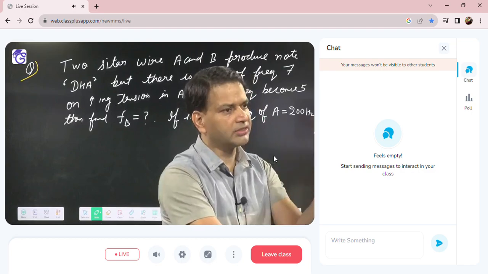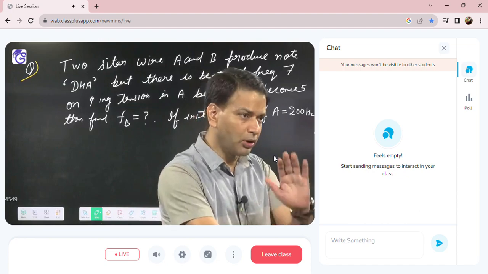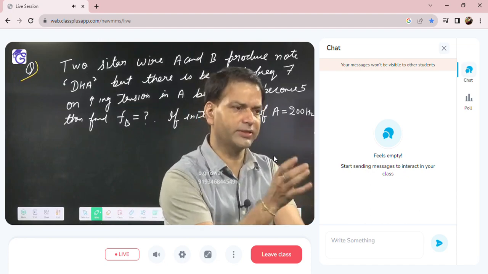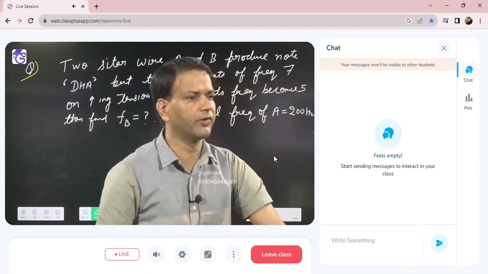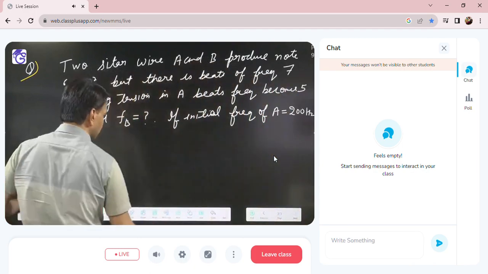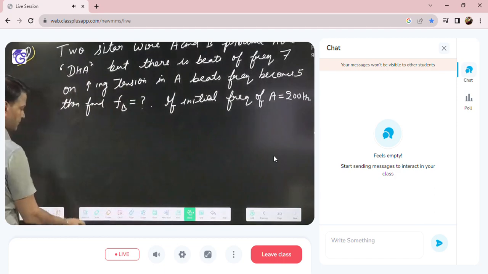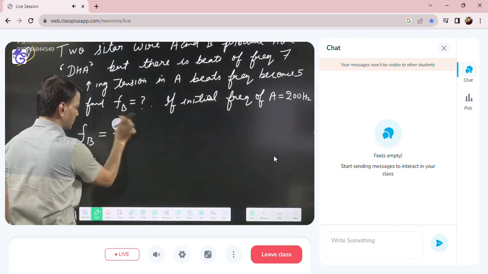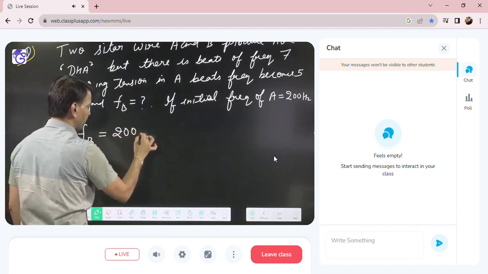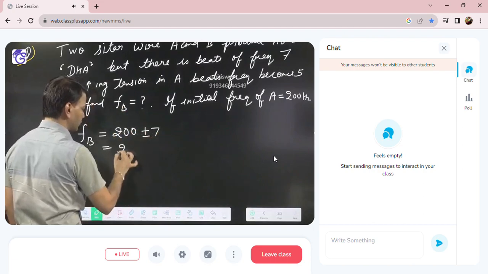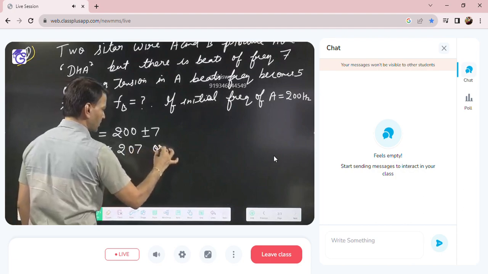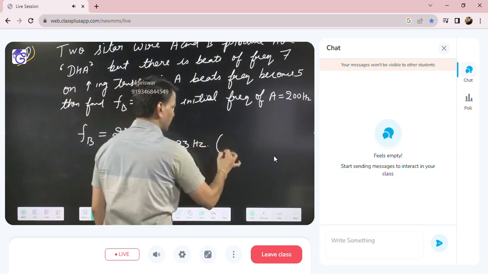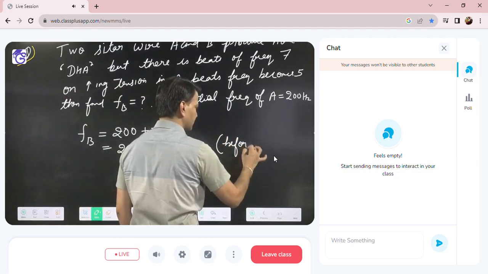Initial frequency of A is 200. And how many beats have they given initially? 7. So the possible frequency of B is either 207 or 193. In the same way, first we have to find the possible frequency of the unknown. So FB possibility is 200 plus minus 7, or we can say 207 or 193 hertz before increasing tension.